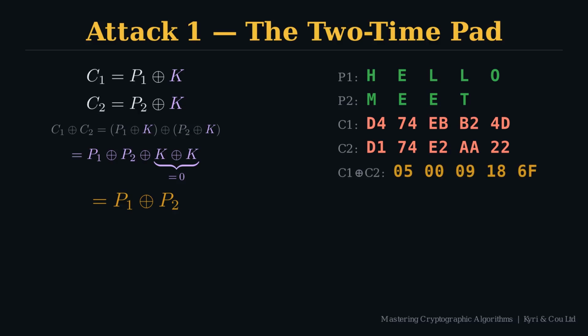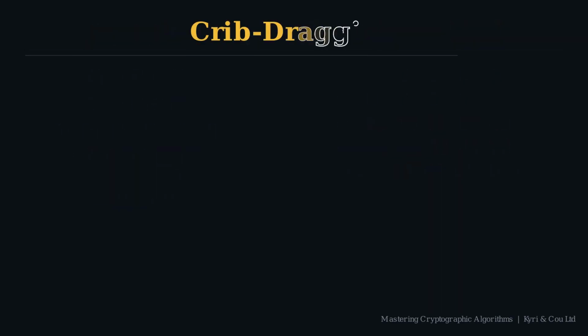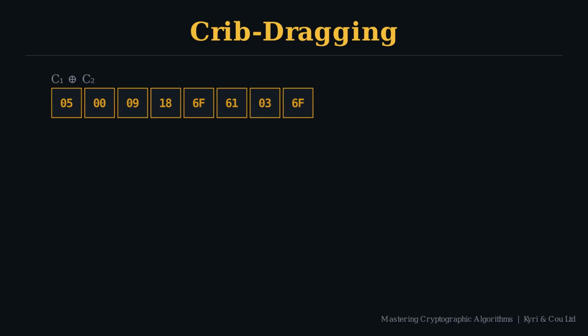That hex row at the bottom isn't noise and it isn't the key, it's the 2 plaintexts mixed together, with the key nowhere in it. No guessing, no brute force. The attacker exploited key reuse, and the algebra removed the key automatically. The attacker now has C1 XOR C2. That's equal to P1 XOR P2. The key is completely absent, but the 2 plaintexts are still tangled up together in there.